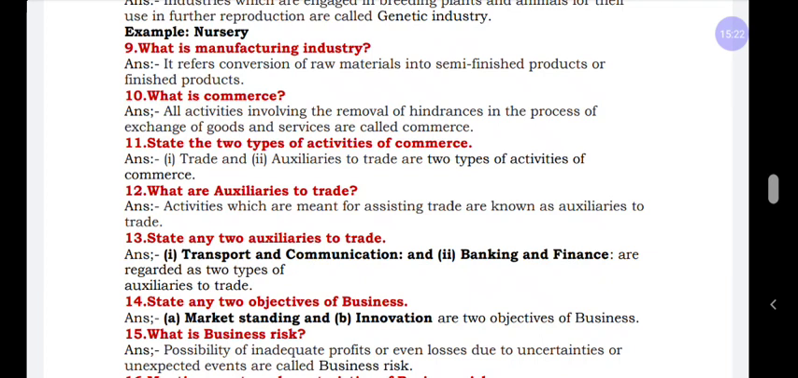Next one, what is commerce? In simple terms, commerce is the distribution of goods and services. Here they may also ask about removal of hindrances of trade. The risk hindrance we can solve with the help of insurance. The storage problem we can reduce with the help of warehousing. The capital or money problem we can reduce with the help of a bank or a loan. This also you can expect for 1 mark.